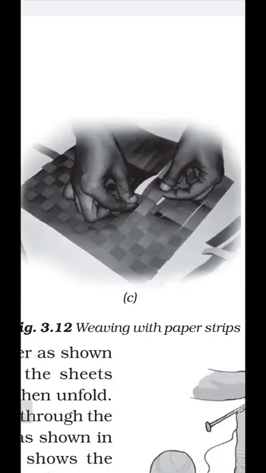So in this way, weaving can be done. Weaving can be done with the help of papers, paper strips, and another process.